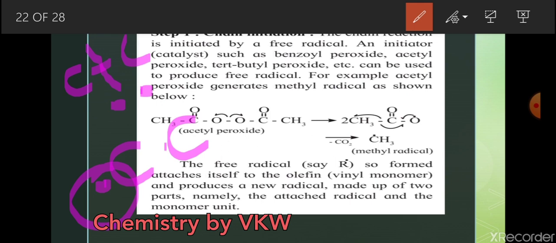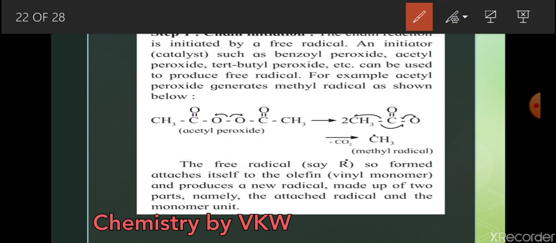Clear with this? What is free radical? Carbon single bond carbon. Single bond means 2 electrons. When I break this carbon carbon single bond, formation of 2 carbon atoms with a single electron, and this unpaired electron is called a free radical. Clear?